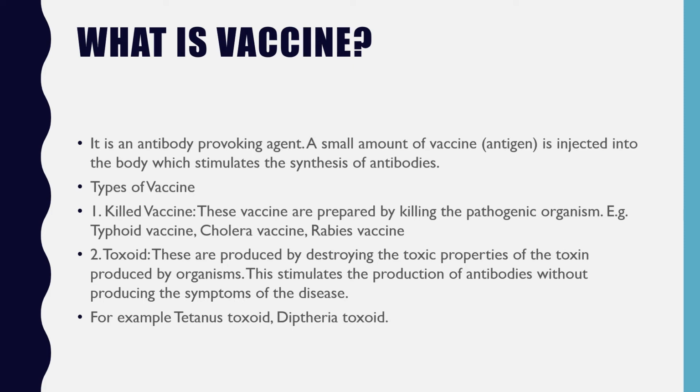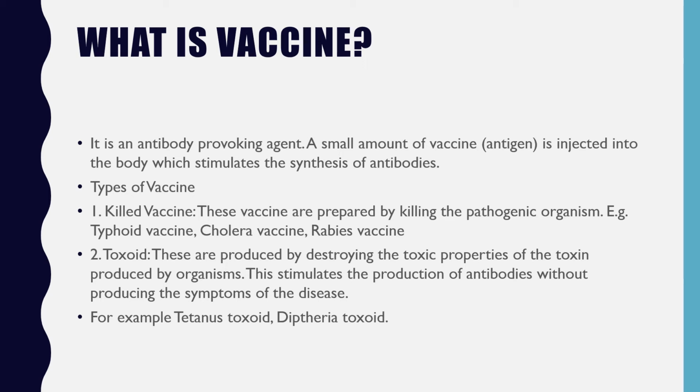So there are different types of vaccines, means different categories of vaccines. The first category is killed vaccine. These vaccines are prepared, as the name suggests, by killing the pathogenic organisms, and after killing them they are injected into the body as a vaccine. Examples which belong to this category: typhoid vaccine, cholera vaccine and rabies vaccine.